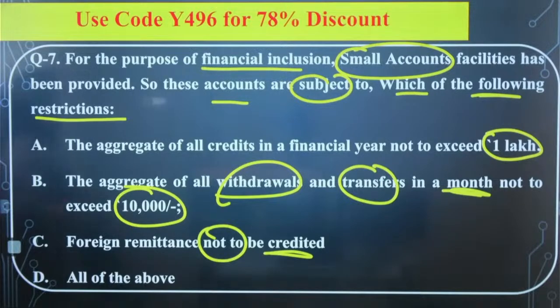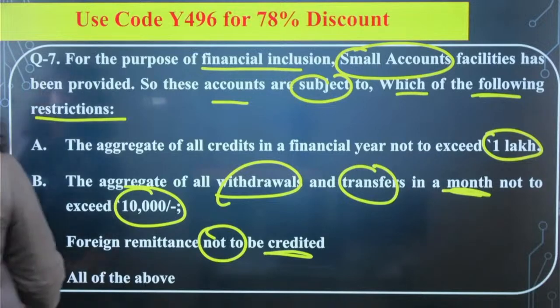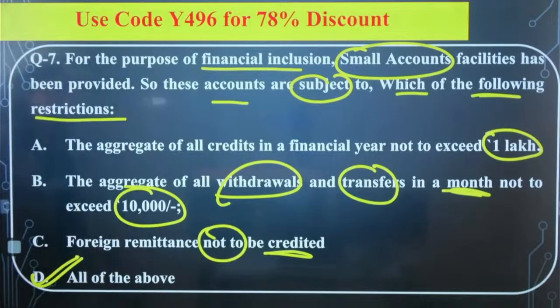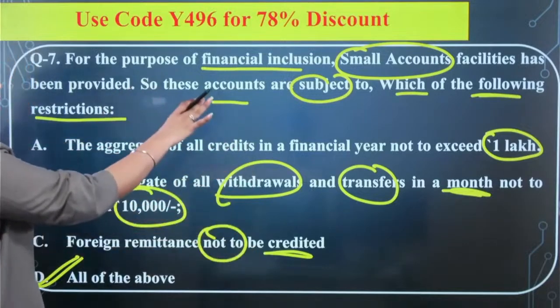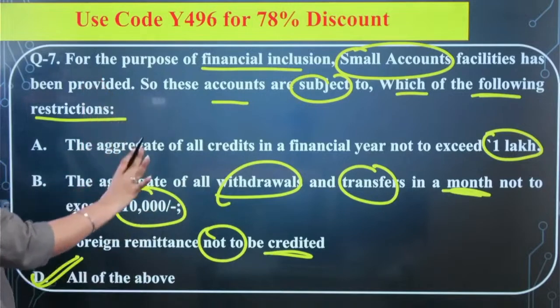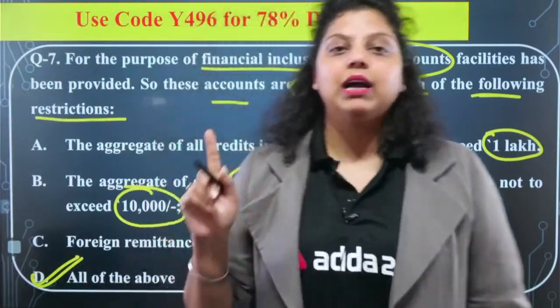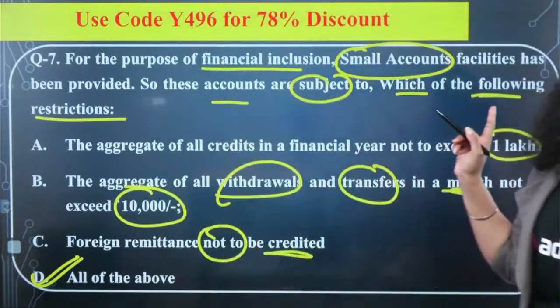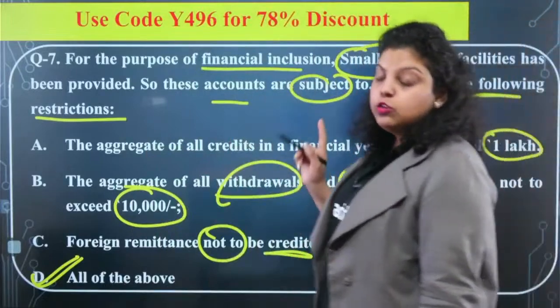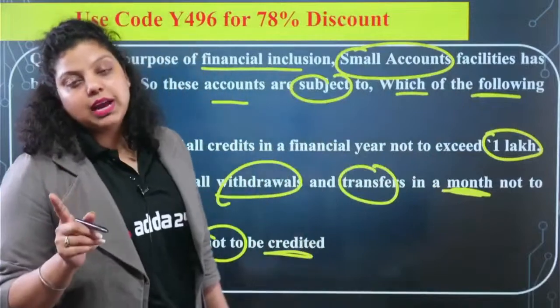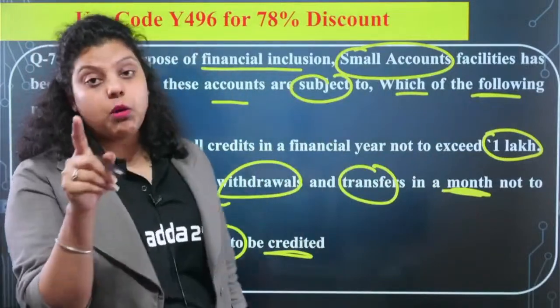Okay, so the right answer for this particular question will be all of the above. All of the above are correct in case of your small account. These conditions or restrictions should be followed. Apart from that, one more restriction is there: at any time the deposit in the bank account of a small account should not exceed rupees 50,000. So not more than 50,000 deposit can be maintained by the customer who is having a small account.